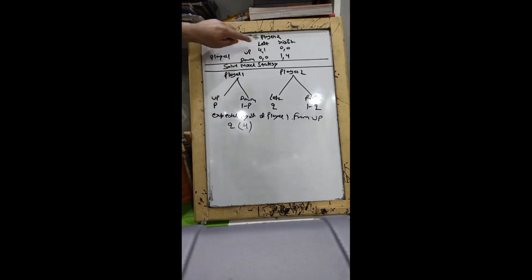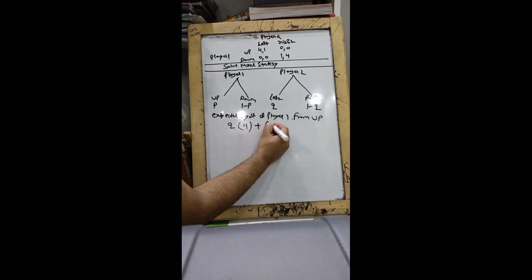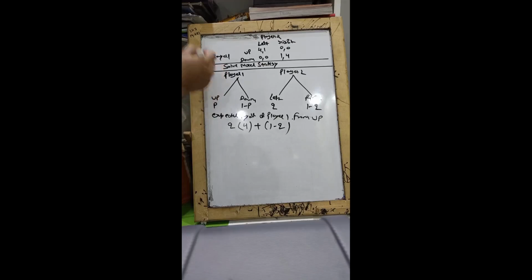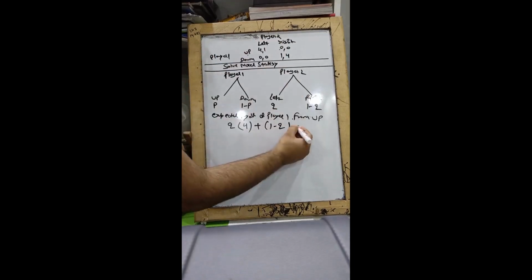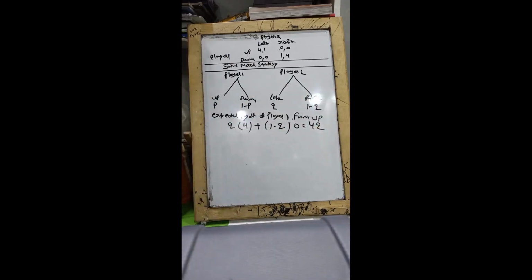So, if the other player is gonna go left, the probability of which is q, player 1 is gonna end up with 4. But if the other player is going right, the probability of which is 1 minus q, then what player 1 is gonna get, because he has committed himself to go up, is 0. I repeat, he'll be getting a 0. So that's what I write. You solve it and you get 4q.